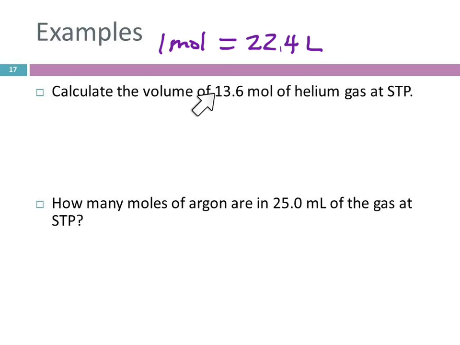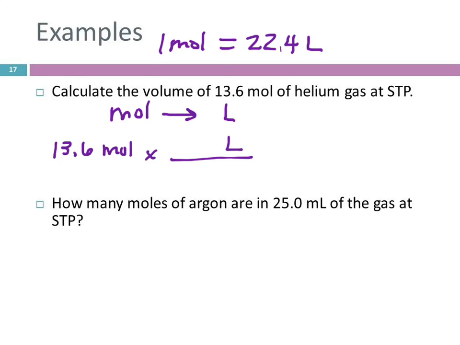So calculate the volume of 13.6 moles of helium gas at STP. They're giving us moles. They're asking us for volume. So let's use liters. It doesn't say we have to do any particular one, but liters will be convenient. This is the only relationship we need. So 13.6 moles times, there's one arrow, there's one conversion factor. Liters on the top, moles on the bottom to cancel out.